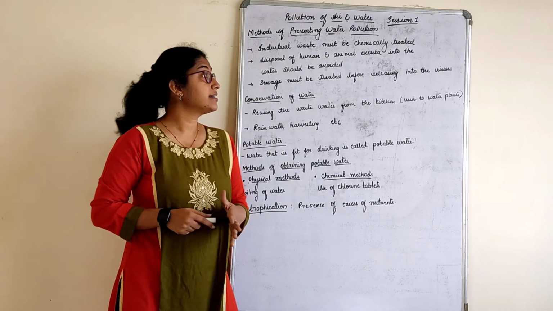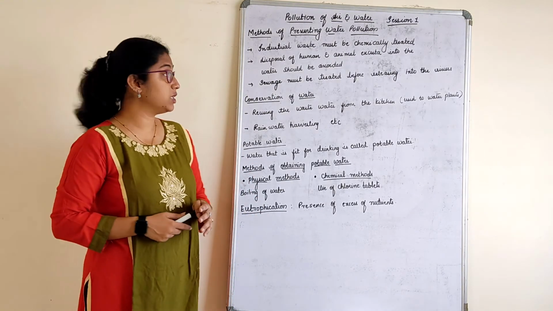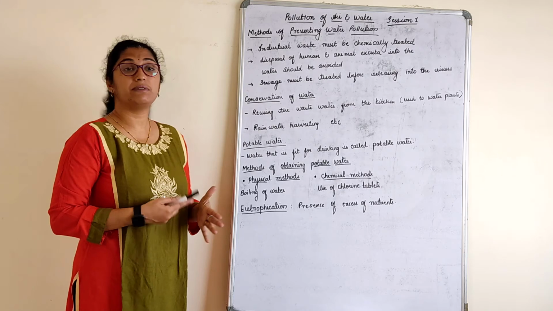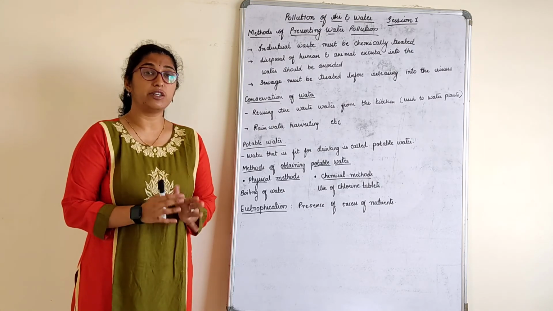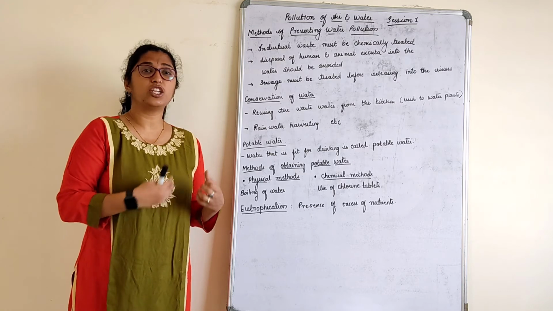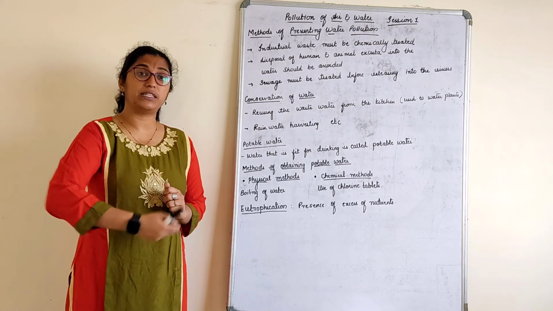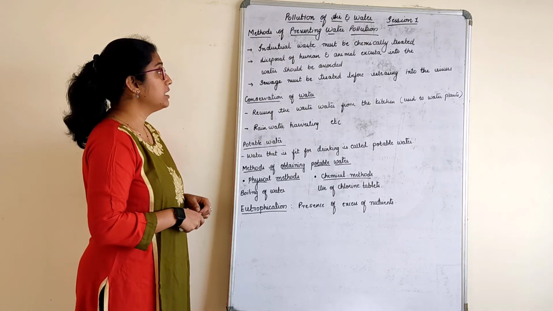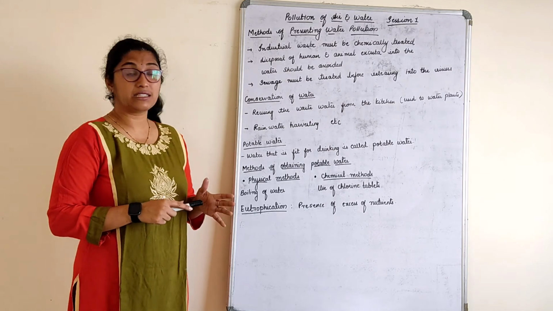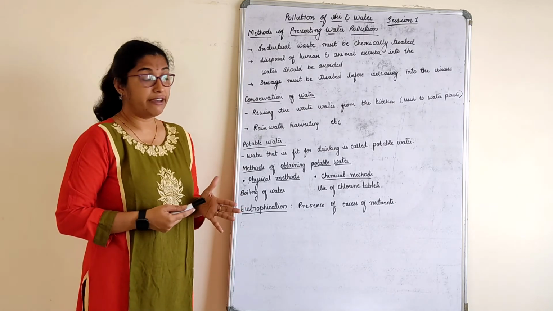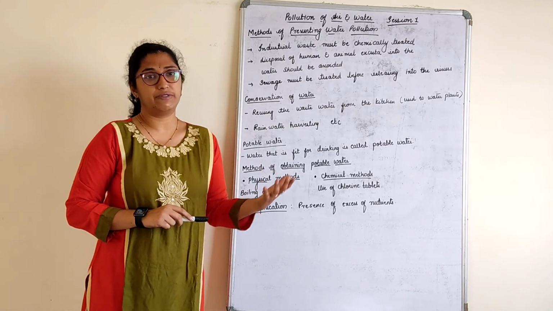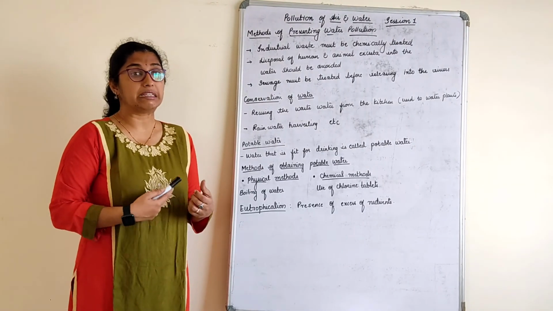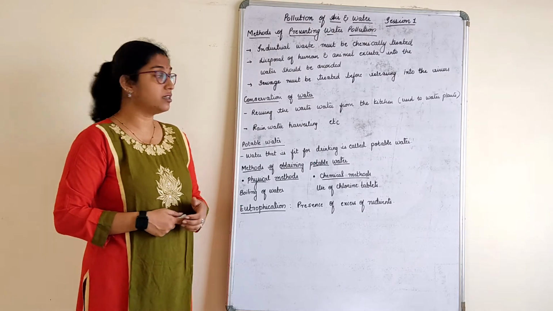So let's understand methods of preventing water pollution. Industrial waste must be chemically treated, that is, before the industrial waste is let into the water, it should be chemically treated. So it's additional work for them, but it has to be done and then let out. Disposal of human and animal excreta into the water should be avoided. Sewage must be treated before releasing it into the rivers, right? So all this should be chemically done before it is released into the water.